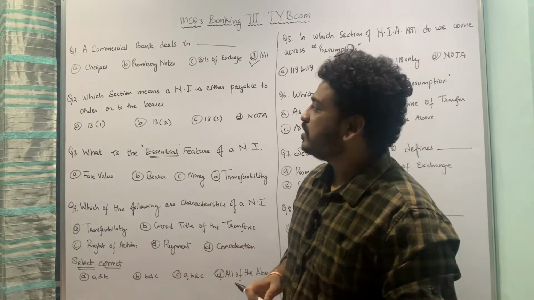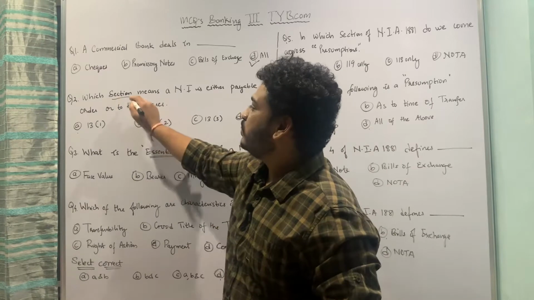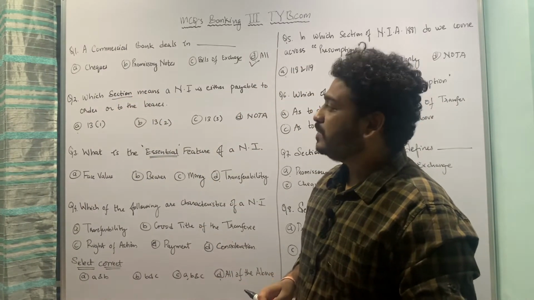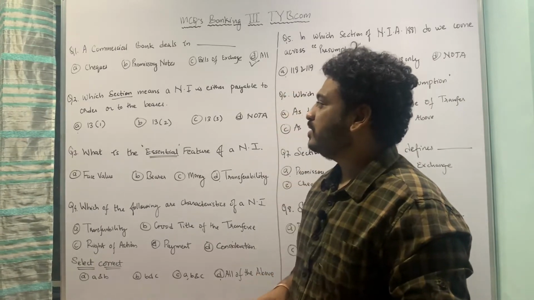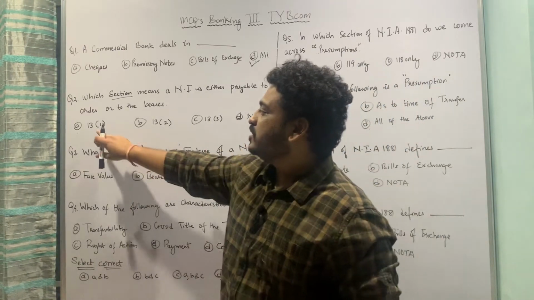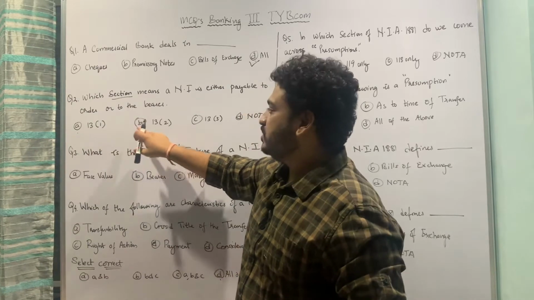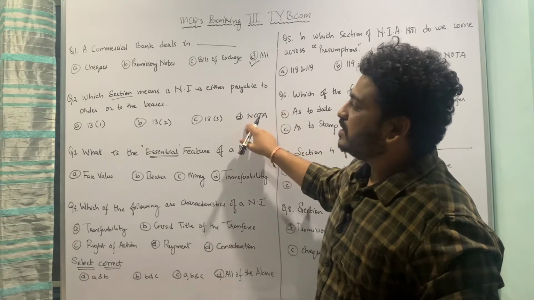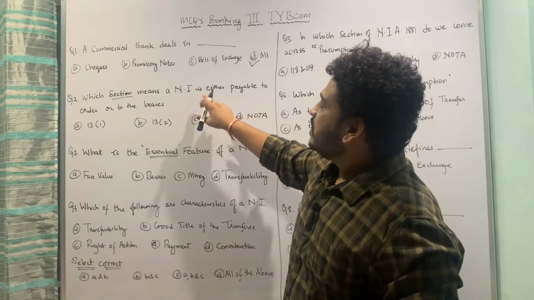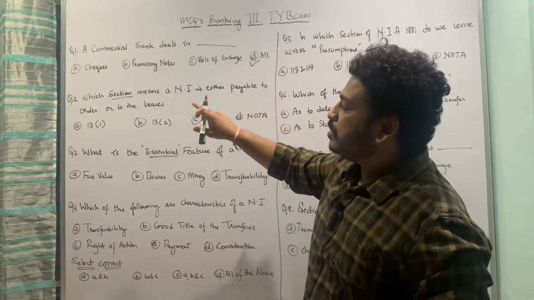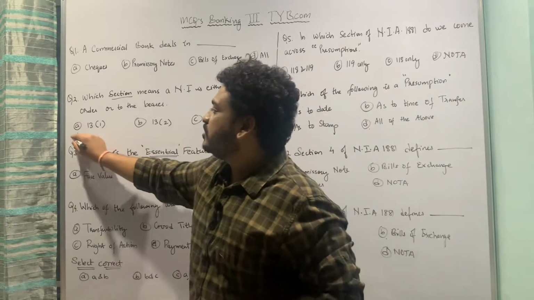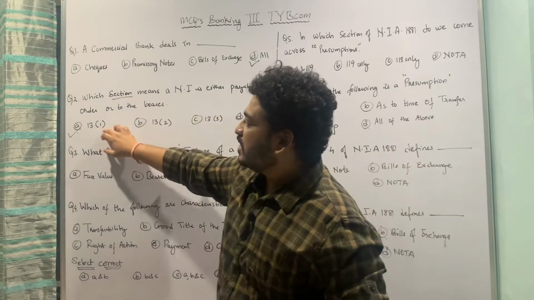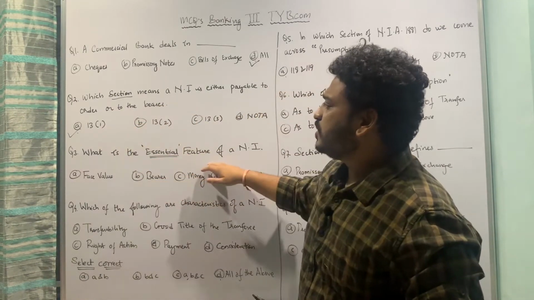The second question is, which section means a negotiable instrument is either payable to order or to the bearer? And the options we have are section 13 subsection 1, 13 2, 13 3, and none of the above. So here the correct answer is negotiable instrument is either payable to order or to the bearer according to section 13(1) of the Negotiable Instruments Act of 1881. So A is the correct answer. Let us now move to the next question which we have.